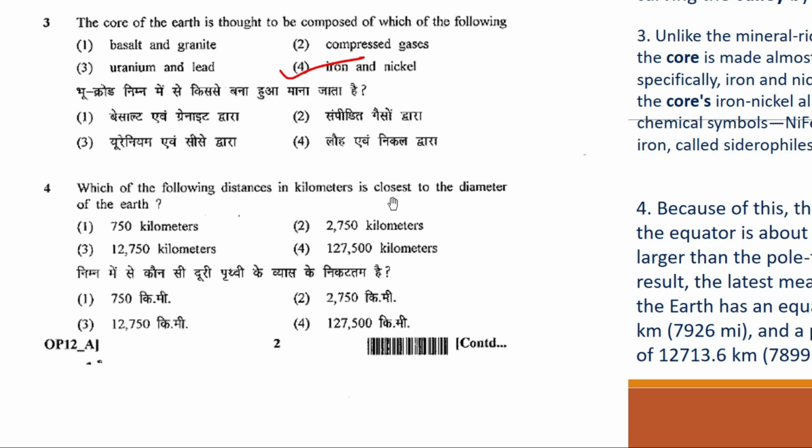The earth is not a perfect spherical shape, it is a geoid shape. It is flat near your poles and bulged near your equatorial region. The second thing to see is that the question is asking in kilometers. Now the options are 750 kilometers, 2750 kilometers, 12,750 kilometers and 1,27,500 kilometers.